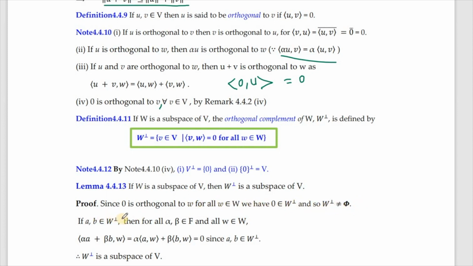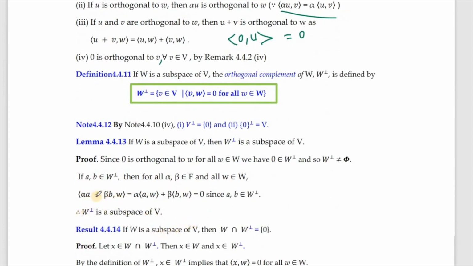If a, b belong to W perpendicular, then for alpha, beta in F and all w in W, consider the inner product of alpha a plus beta b with w. This is alpha times inner product of a and w plus beta times inner product of b and w, and these two inner products are 0 because a and b are orthogonal to all the elements of W, being members of W perpendicular.